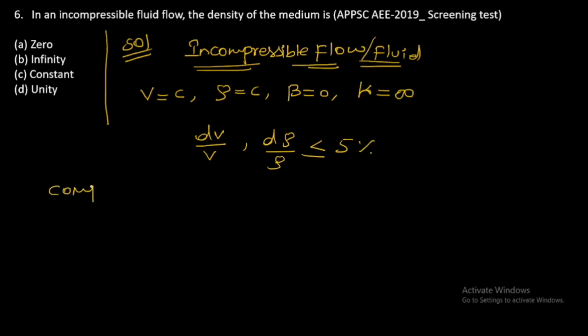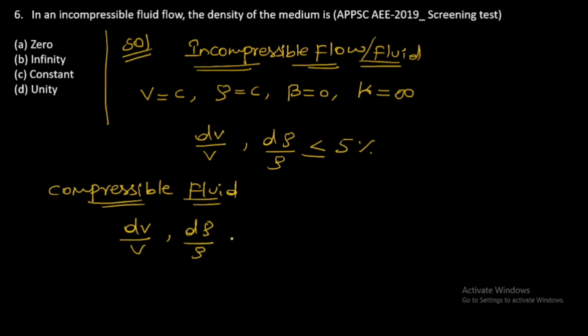And for compressible fluid, a fluid is said to be compressible when dV by V, change in density by density, is greater than 5%.